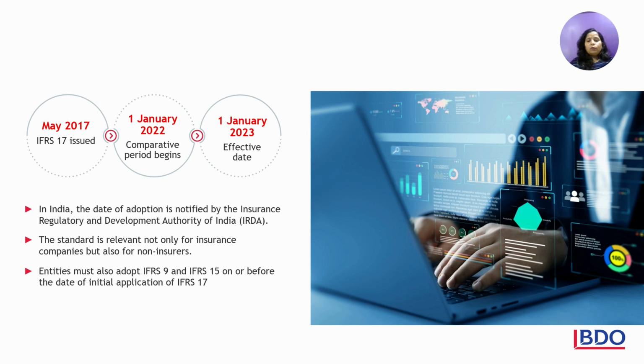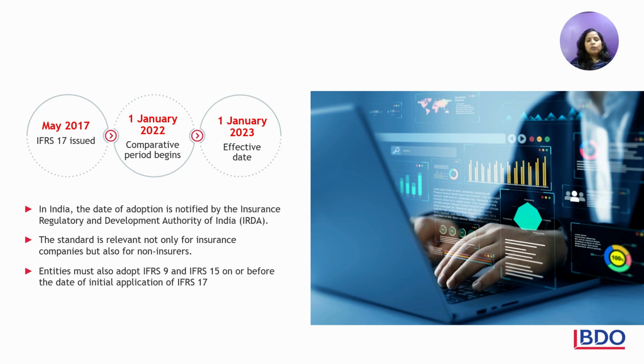IFRS 17 was first issued in May 2017. The effective date of this standard worldwide is 1st January 2023, and the comparative period begins from 1st January 2022. In India, the adoption date is notified by IRDAI as well as MCA. We will look at the details of the date and the approach therein.